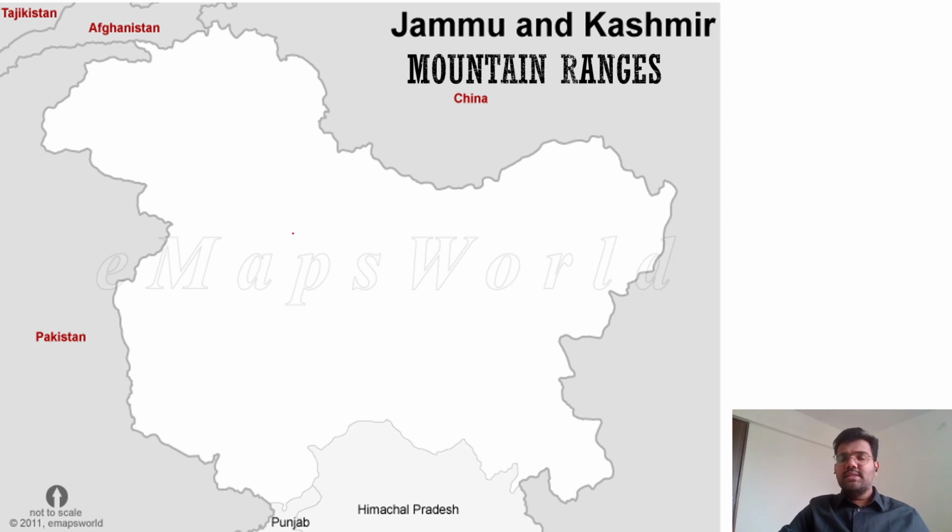Next, let us draw some mountain ranges. Initially we just saw the mountain ranges, now we will see the actual ones. From the north, this range is called the Karakoram range.